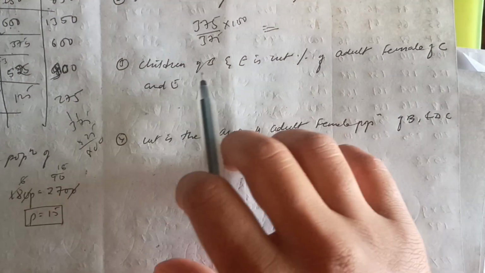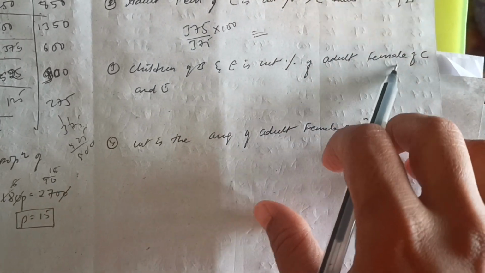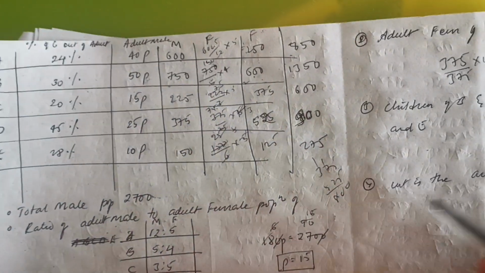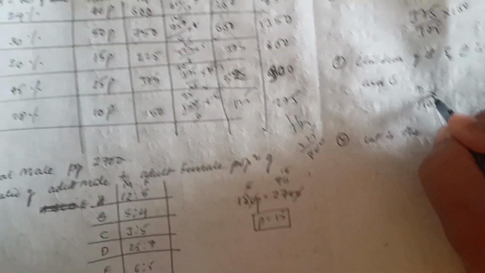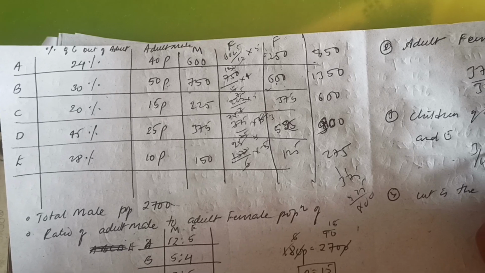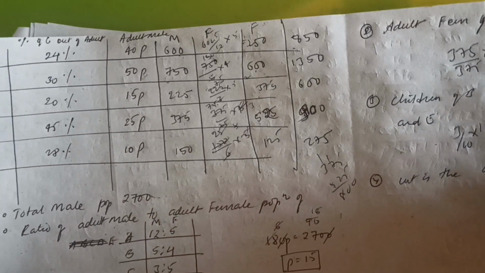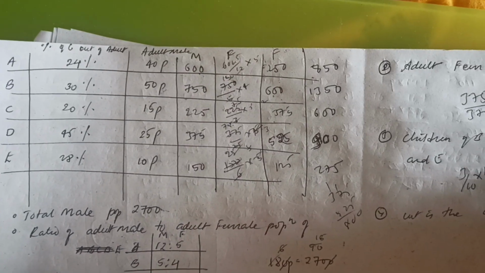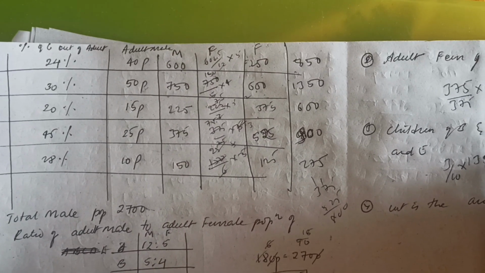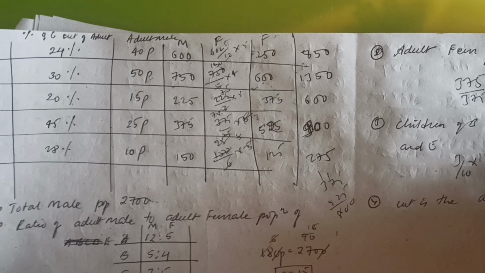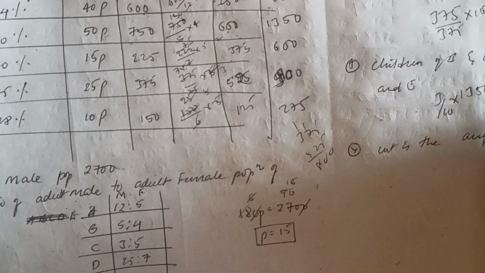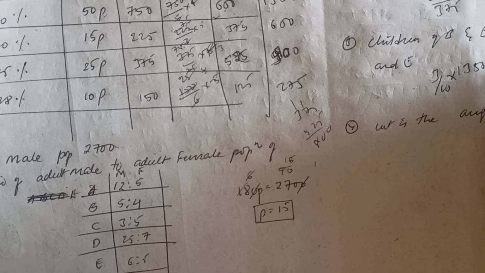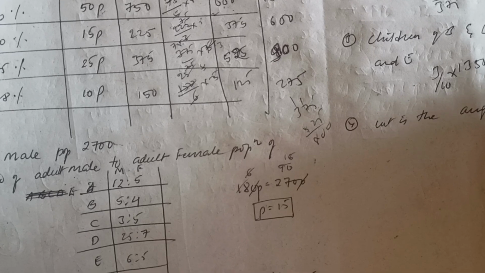So children of B and E is what percentage of the adult female of C and E? So children of B and E, so B and E, that is 3/10 of B, it's 1350 and 30, and E 28. 28 by 100 of the total 275.